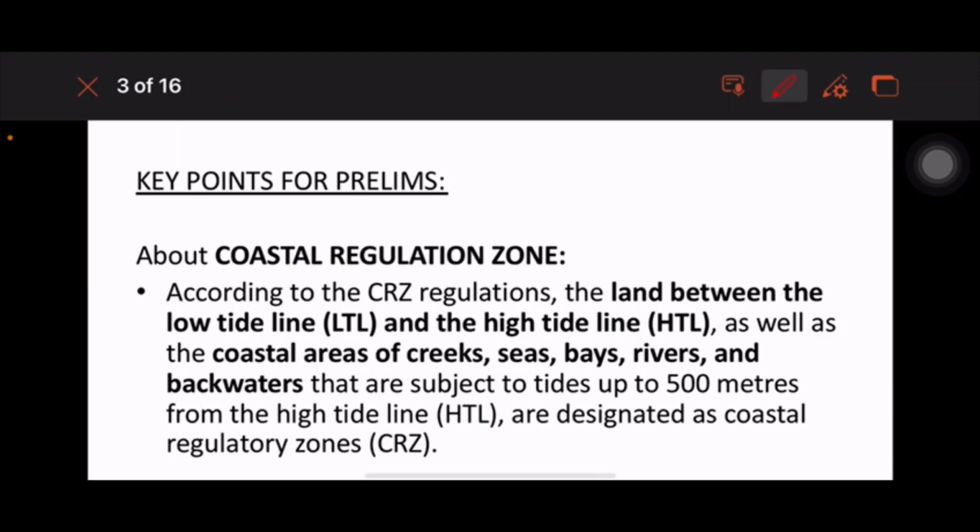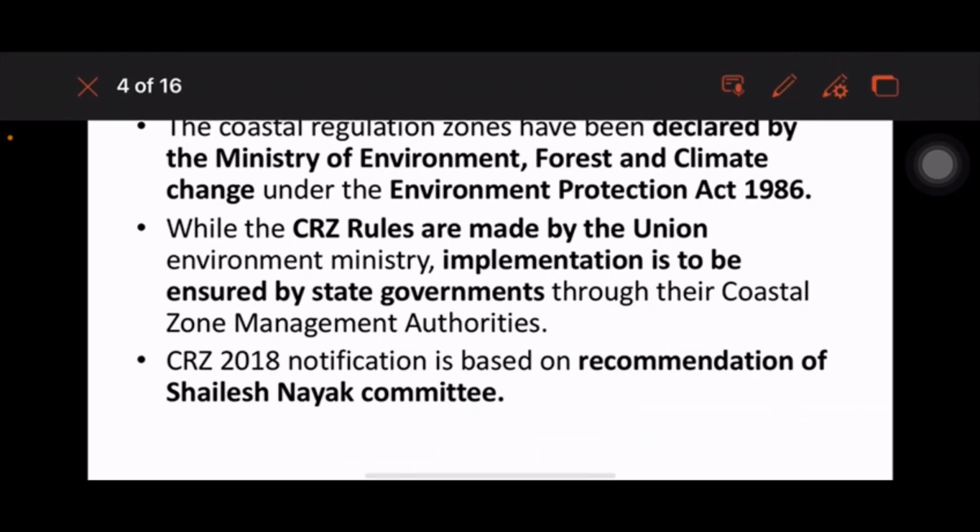the land between the low tide line and high tide line, as well as the coastal areas of creeks, seas, bays, rivers and backwaters that are subject to tides up to 500 meters from the high tide line, are designated as a coastal regulatory zone. These zones have been declared by the Ministry of Environment, Forest and Climate Change under the Environment Protection Act 1986. The CRZ rules are made by the Union Ministry of Environment, but are implemented by the state governments.